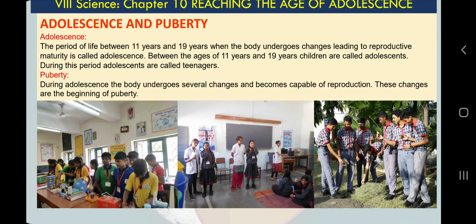Adolescence is the age period, and now puberty. During adolescence the body undergoes several changes and becomes capable of reproduction. These changes are the beginning of puberty. It means the onset of those changes is called puberty.